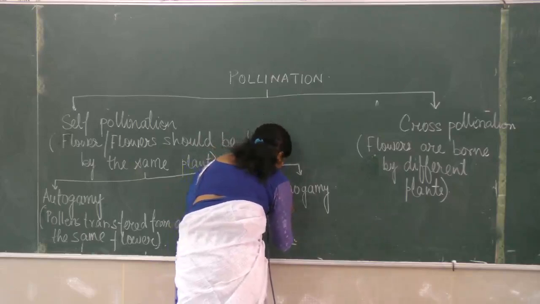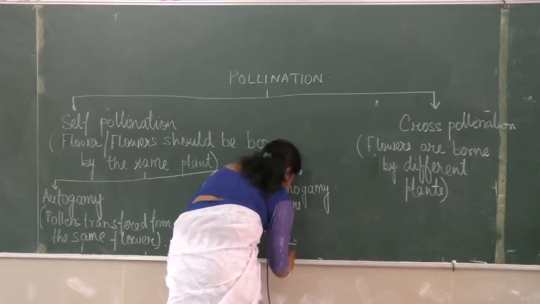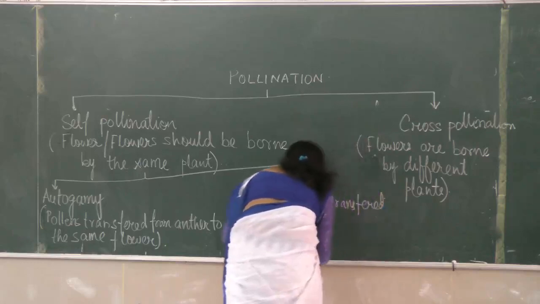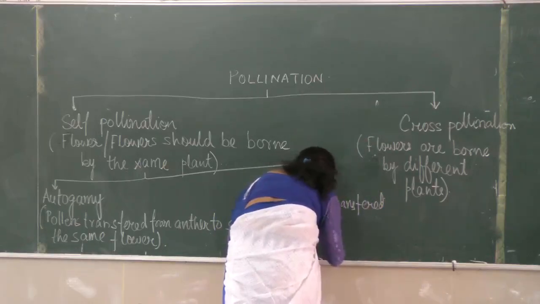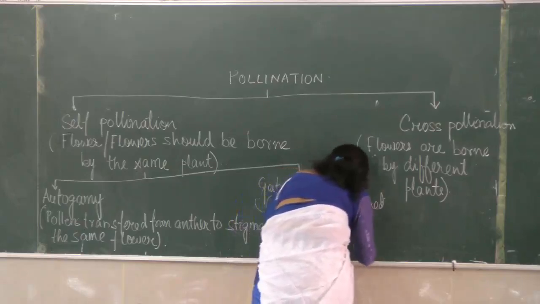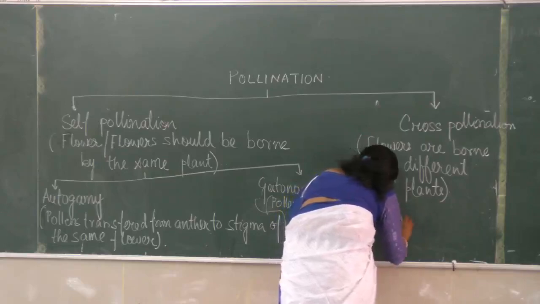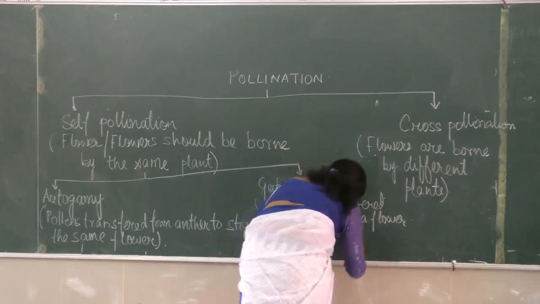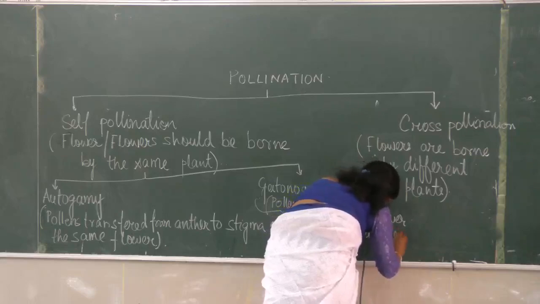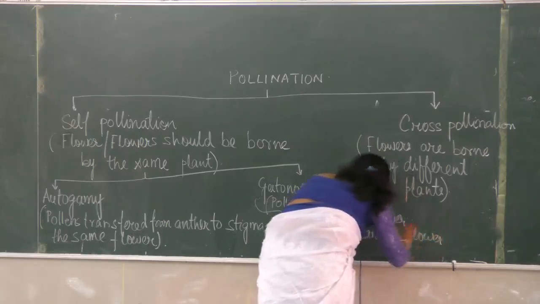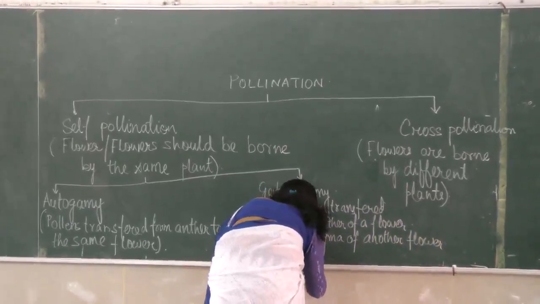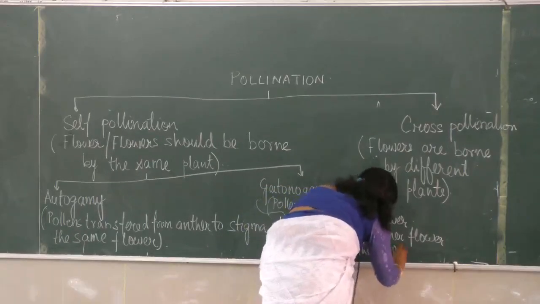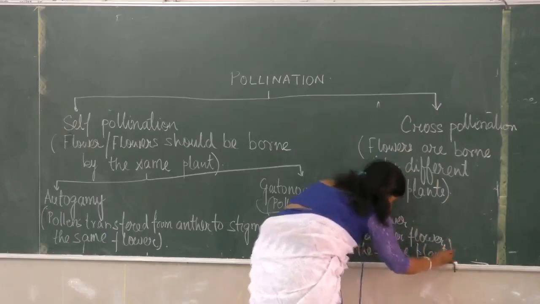Geitonogamy is when pollens are transferred from the anther of a flower to the stigma of another flower borne by the same plant. I hope it is clear.